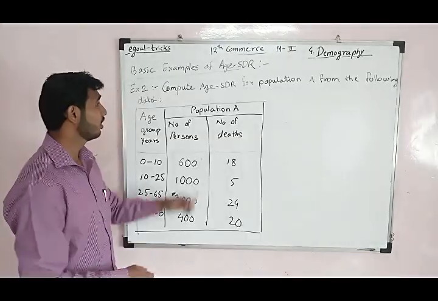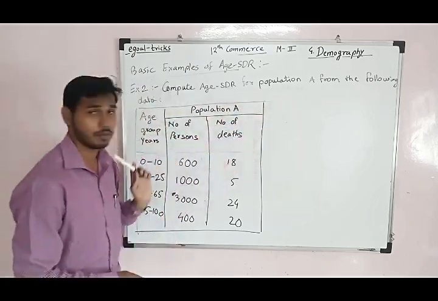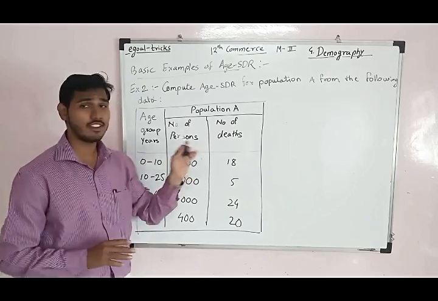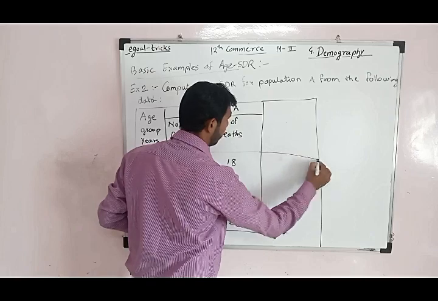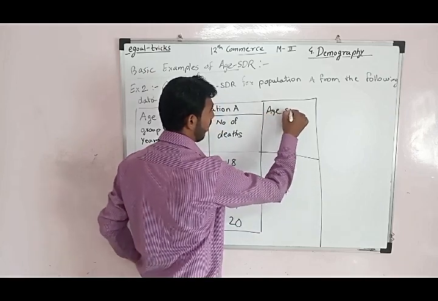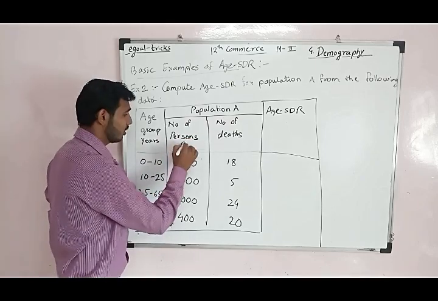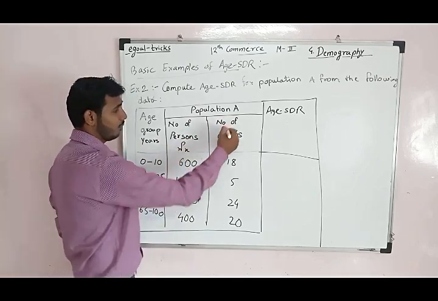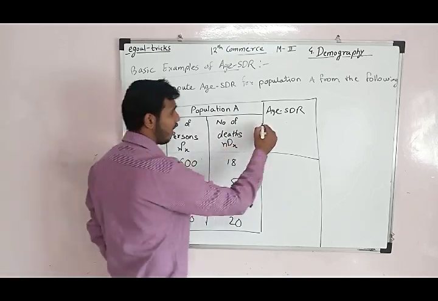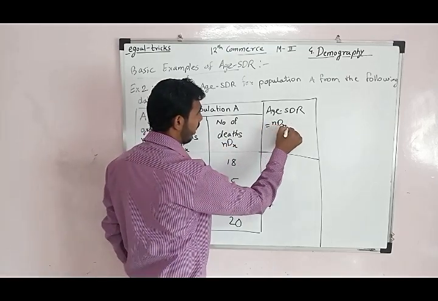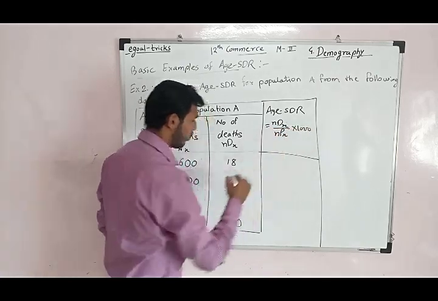The second example is: compute Age-SDR for population A from the following table. Similarly, we can find Age-SDR by adding one more column. Here the number of persons is NPX and the number of deaths is NDX. So Age-SDR is NDX upon NPX into 1000.